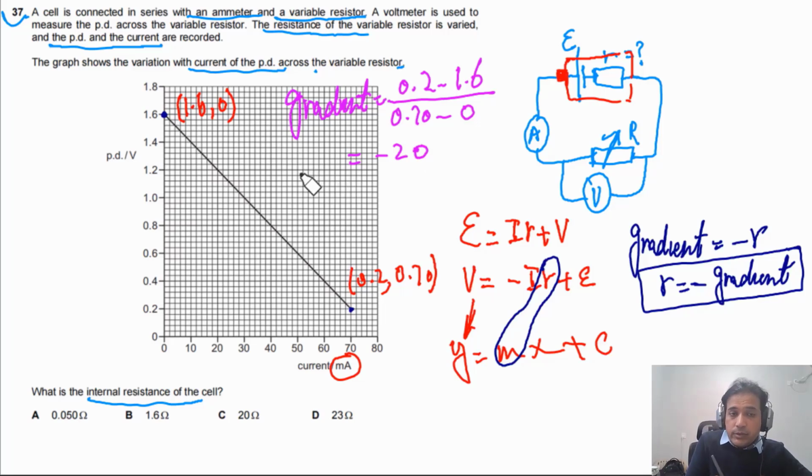But we need to understand that gradient is equal to minus R. So we can say this is minus R. So minus minus cancel. So R is equal to 20 ohms. R is equal to 20 ohms. So the answer for this question should be C.